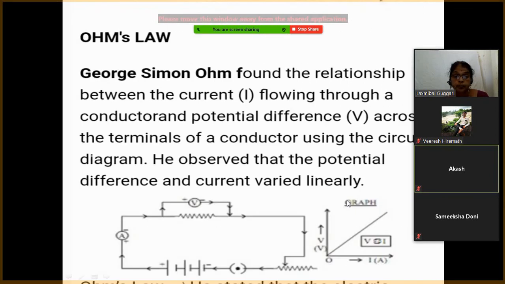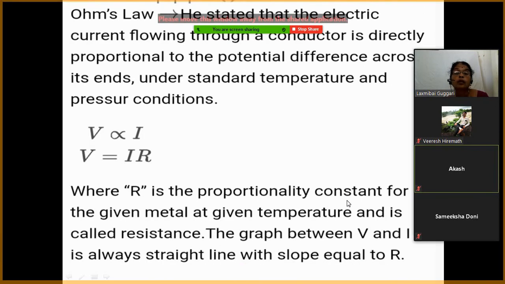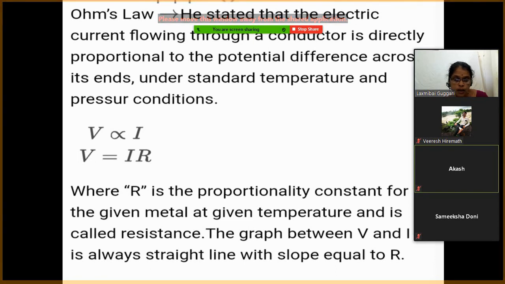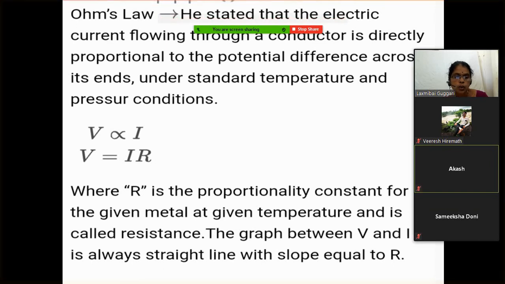Second, we have seen how Ohm's law can be stated. Ohm's law states that the electric current flowing through a conductor is directly proportional to the potential difference. And what is V equal to? V is equal to IR. What does R indicate? Yes, Akash, what does R indicate? R indicates resistance. Very good.